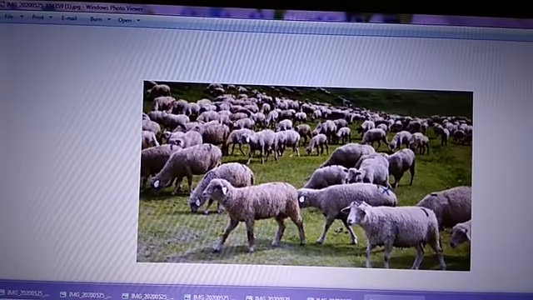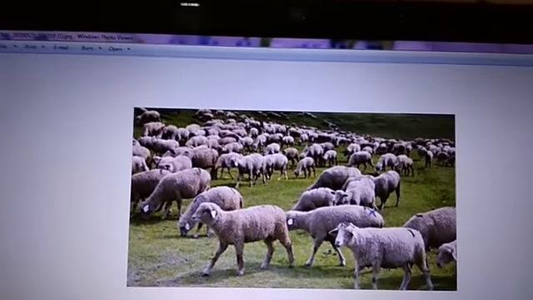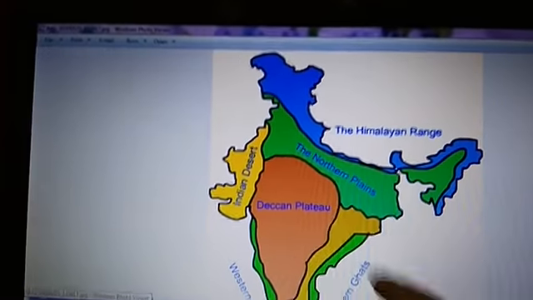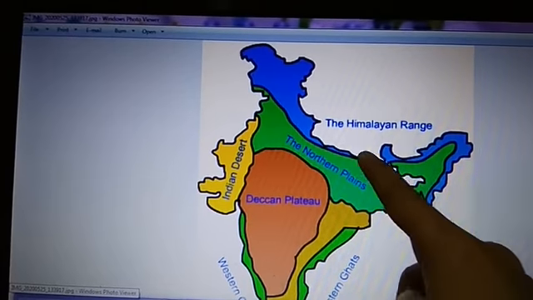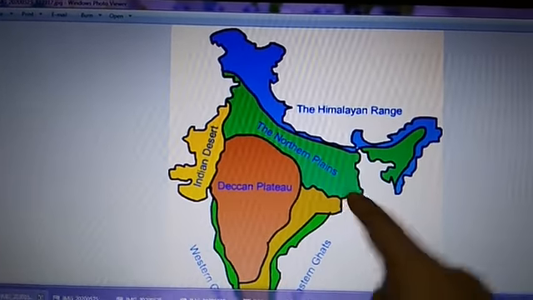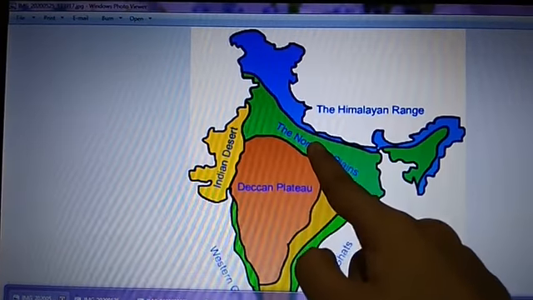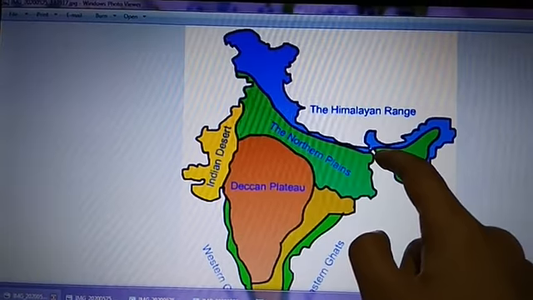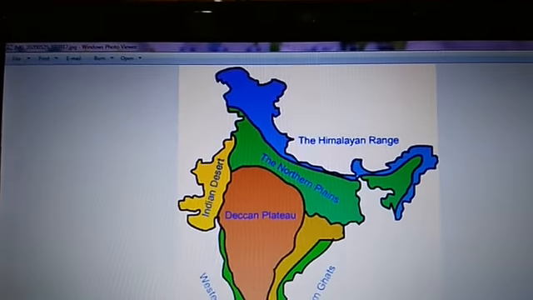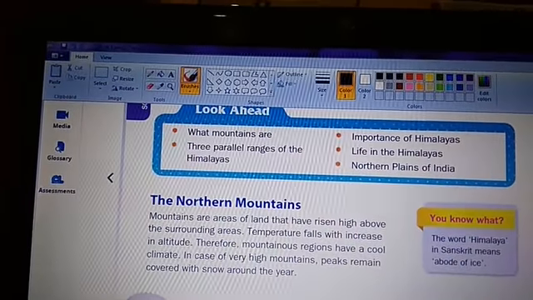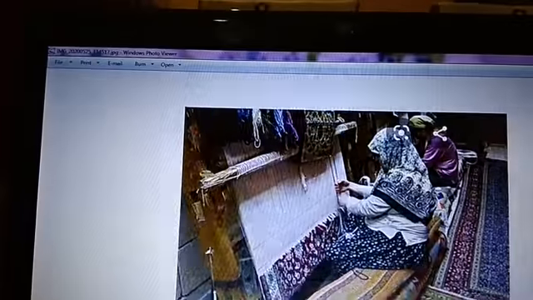Now, as we know that when the mountains end, the plains start. Look at this one. When the northern mountain ends, then the northern plains start. Now, in between this mountain and plain, there is a region which is called a terai. Let me show you a picture of that. This one.